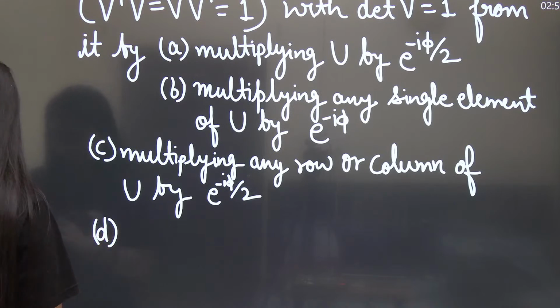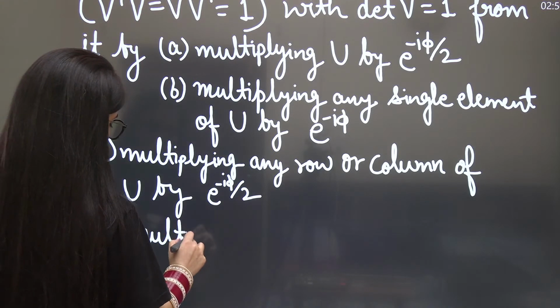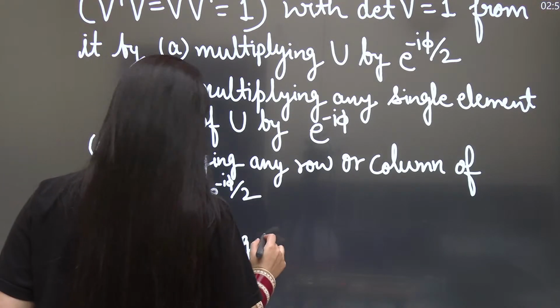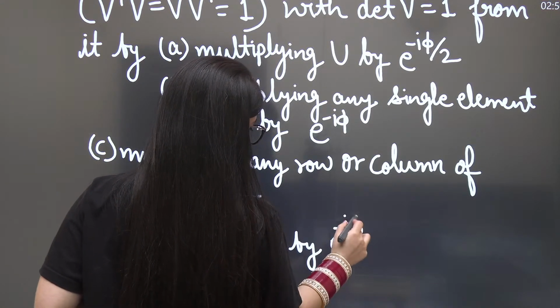Option D is multiplying U by e to the power minus iota phi.